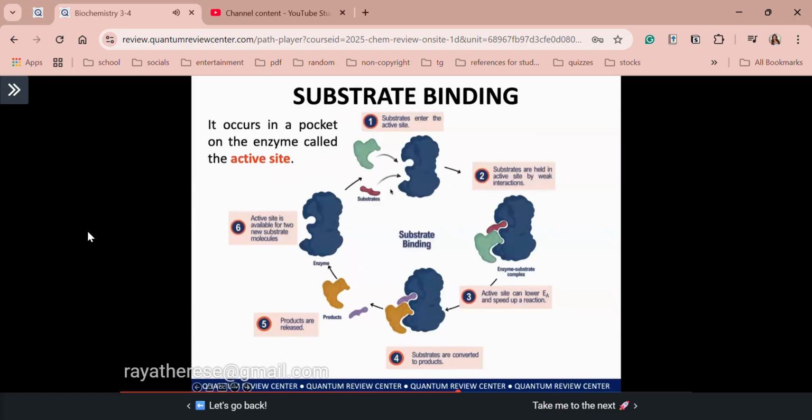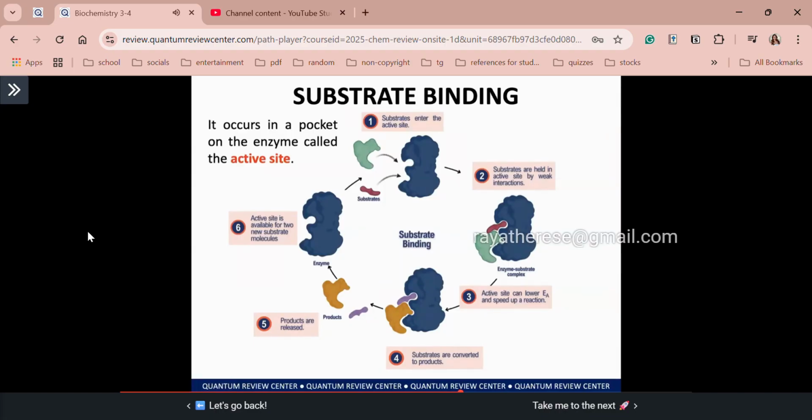All right, and then of course, in the second step, we will form the ES, or the enzyme-substrate complex, which is held by weak interactions. It can be electrostatic, hydrophobic, or hydrogen bonding. All right. So upon binding, of course, your enzyme will find an alternative pathway in order to lower the activation energy and hence enhance the reaction rate.